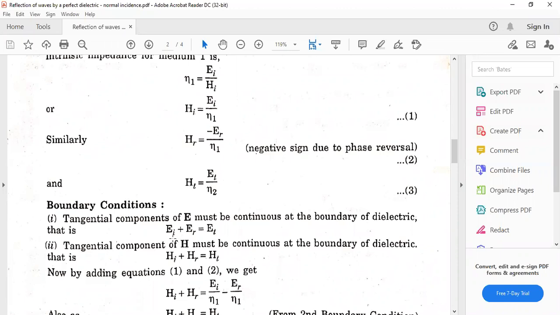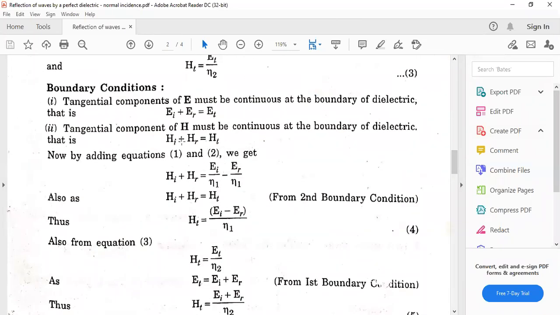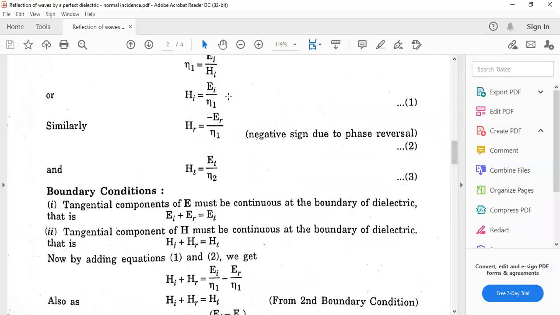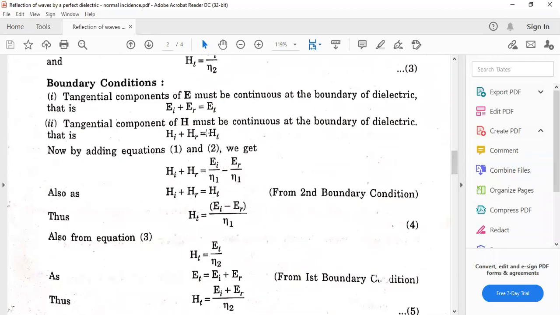Now applying the boundary conditions, that is EI plus ER is equal to ET, the tangential component of electric field is continuous, and the tangential component of magnetic field is also continuous. So HI plus HR is equal to HT. Now using these formulas, HI plus HR is equal to EI upon eta 1 minus ER upon eta 1, from equation number 1 and equation number 2. Also HI plus HR is equal to HT as per the boundary condition. So comparing these two, HT comes out to be EI minus ER upon eta 1.